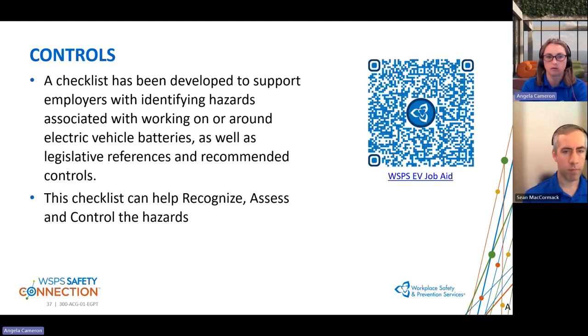When we look at the job aid, you will see that there is a very long list of recommended controls. Like we mentioned earlier, not all hazards will be applicable to all workplaces, and not every line item in the job aid will be applicable. It really will depend on the specific tasks. The reason the list of recommended controls is so long is that the task list could be very different for each hazard.